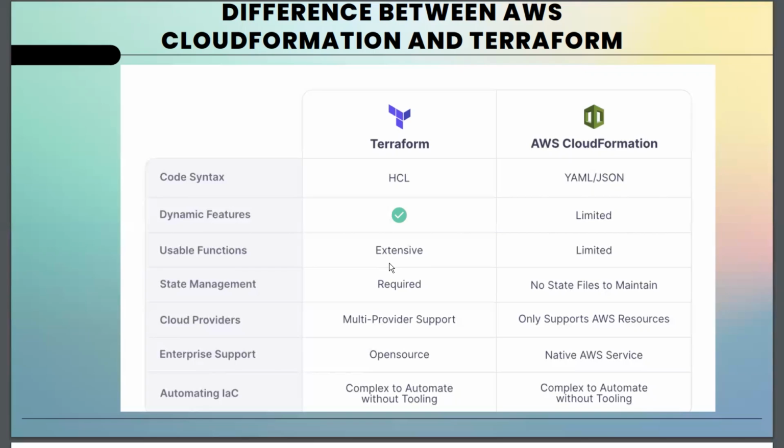Then state management. When it comes to state management, you're talking about the fact that there's a present state and there's a desired state that you want. So you are in a present state and you want to configure a desired state. So the state has to exist. You have to be in a state first before you go into the desired state. But in CloudFormation, no state is required to be maintained. You don't need that.